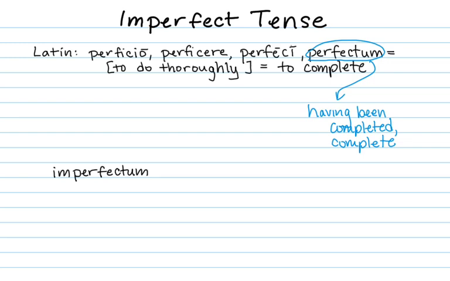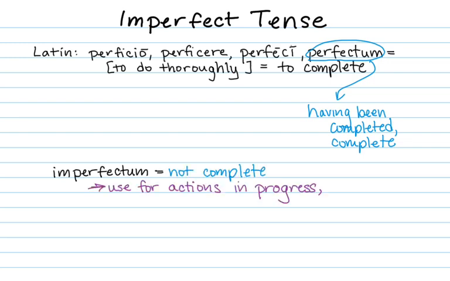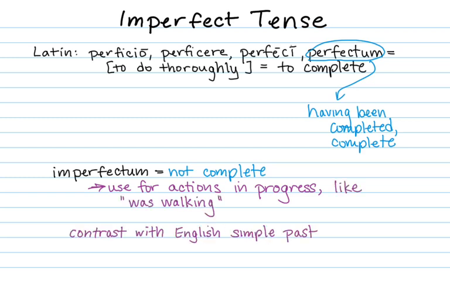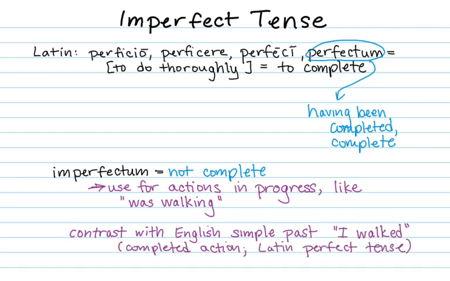Imperfectum is the opposite of that, so not complete. You use the imperfect for actions that are in progress, like was walking. Contrast that with the English simple past, I walked, which is a completed action. In Latin, we would use the perfect tense for a completed action. We will learn the perfect tense much later.